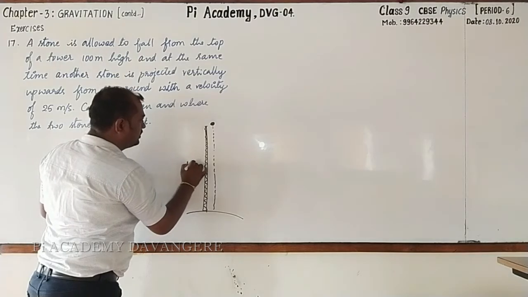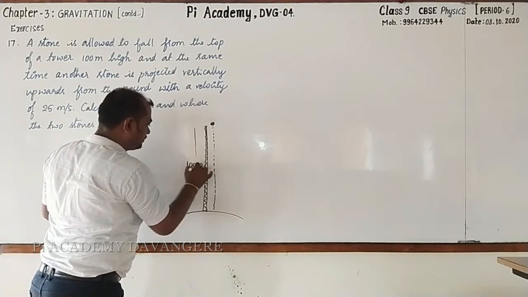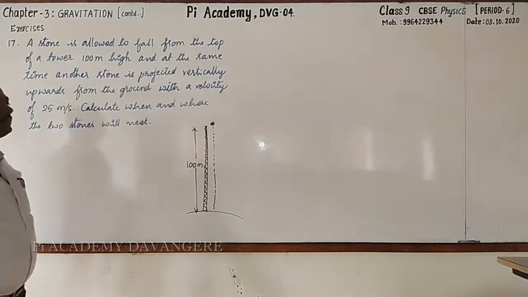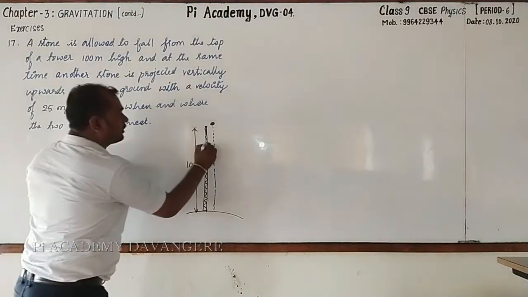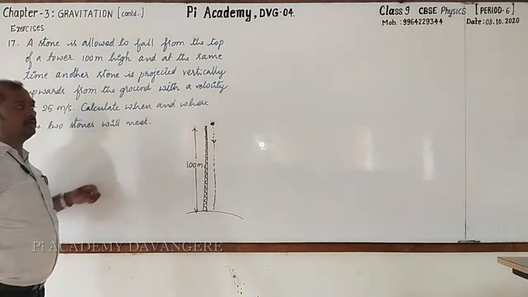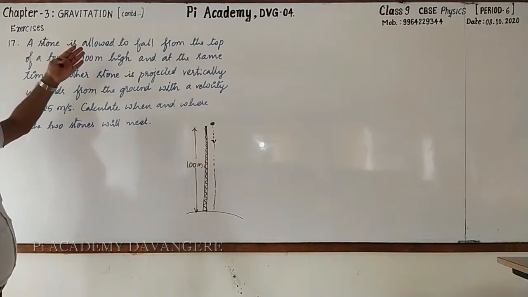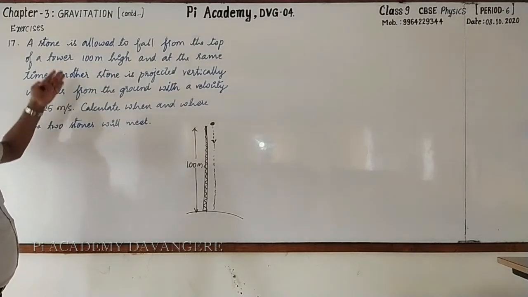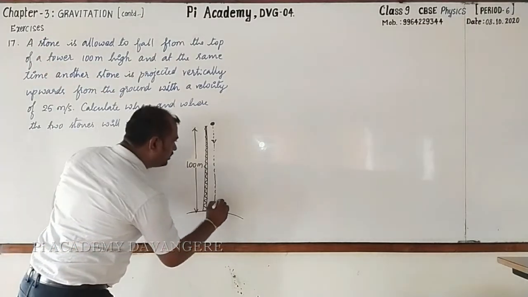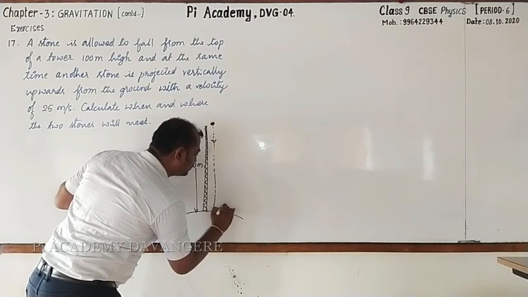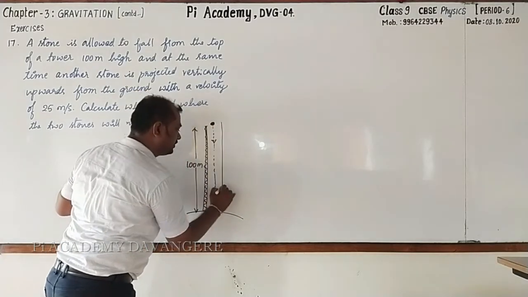It is 100 meter, the distance from the ground to the top of the tower. From this height, we are dropping the stone. And at the same time, another stone is projected vertically upwards from the ground. Okay. One more stone is taken, it is projected vertically upward like this.